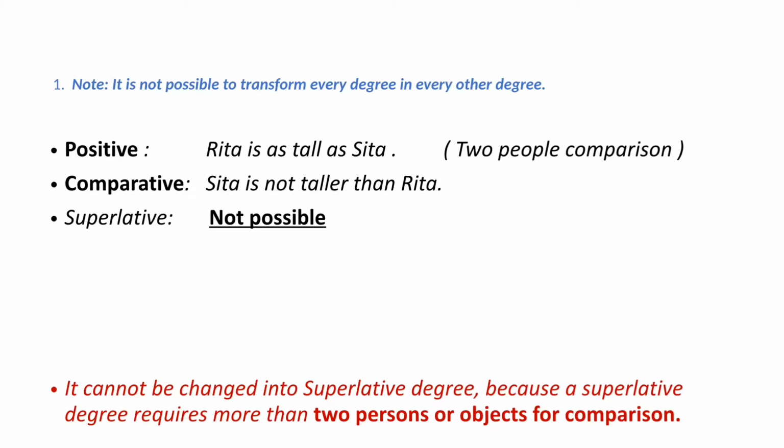And now one thing to be noted is, it is not possible to transform every degree into every other degree. For instance, Rita is as tall as Sita. Positive degree is used here, tall. Comparison is between two persons only. We can transform this sentence using the comparative degree. That is, Sita is not taller than Rita. We can't transform this sentence into superlative degree because comparison is between two persons only.